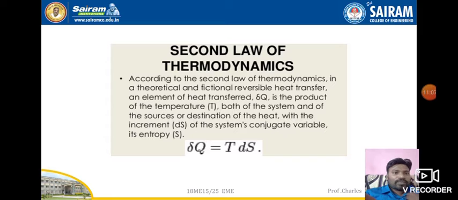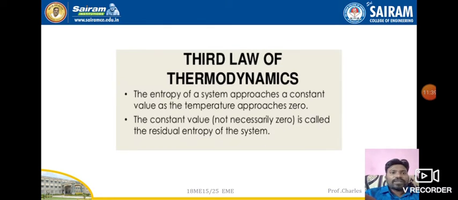Coming to the second law of thermodynamics, in a theoretical and fictional reversible heat transfer, an element of heat transferred is the product of the temperature, both of the system and of the source or destination of the heat, with the increment. The second law of thermodynamics talks about entropy. So dq is nothing but T into dS, where dq is the amount of heat transferred. The cyclic integral of energy transfer is temperature times the change in entropy. That is nothing but the second law of thermodynamics.